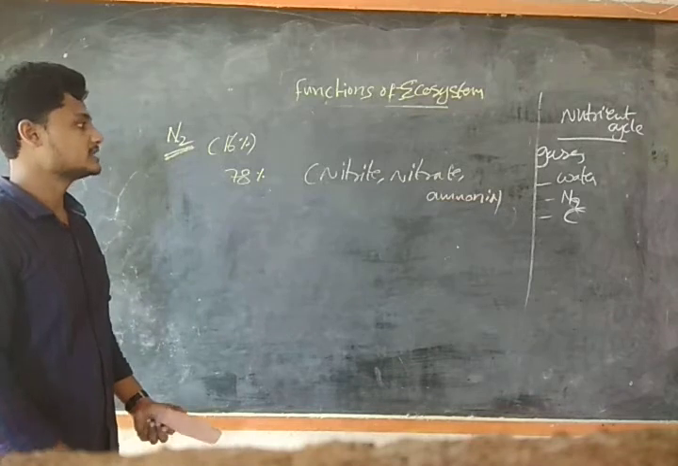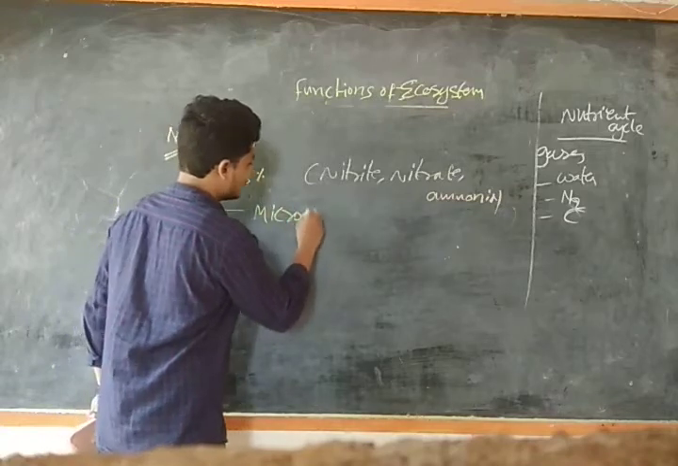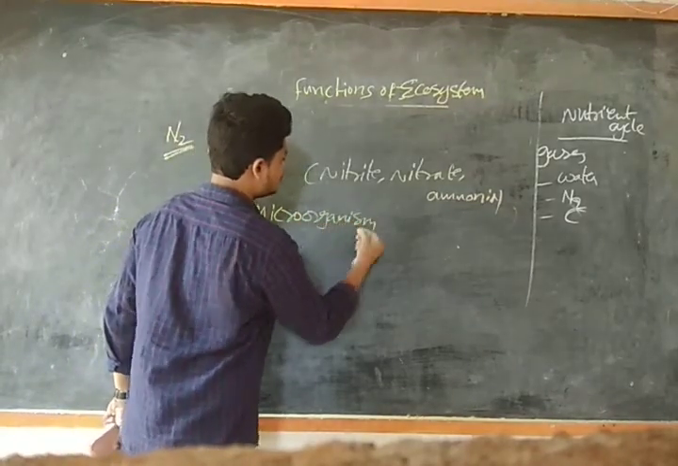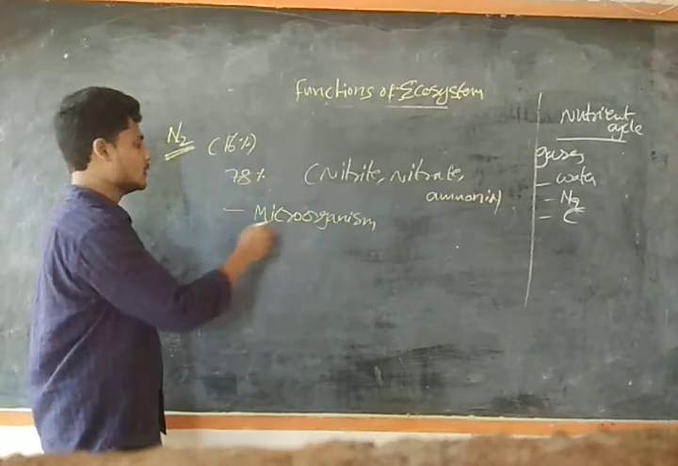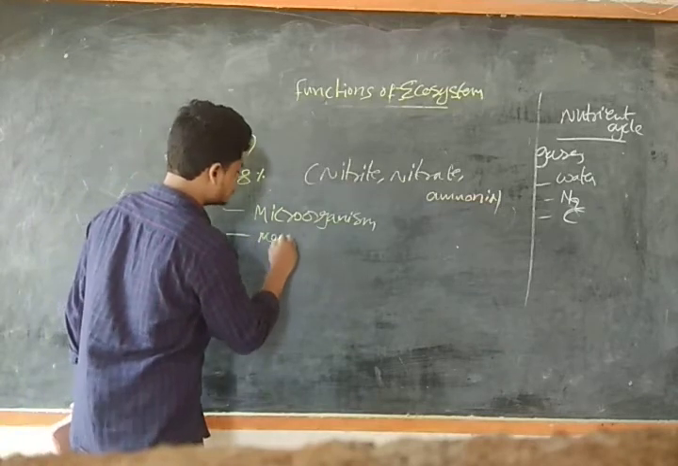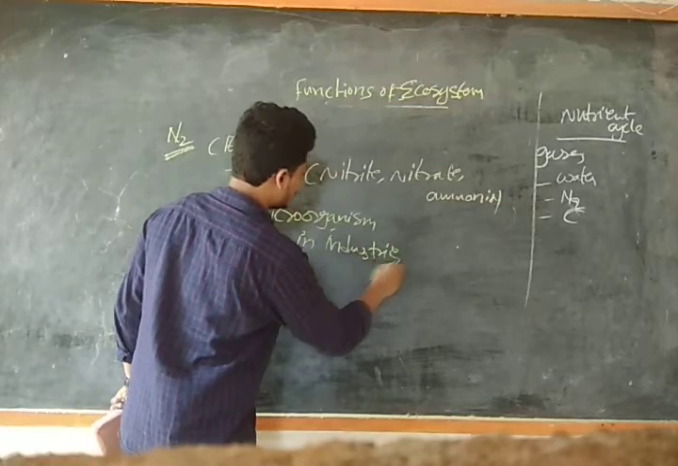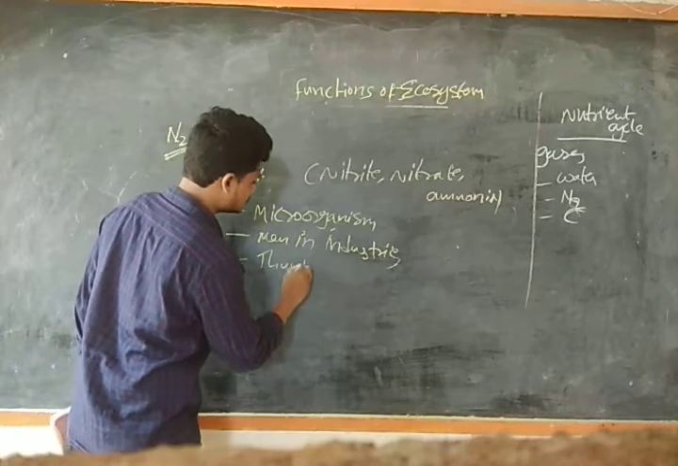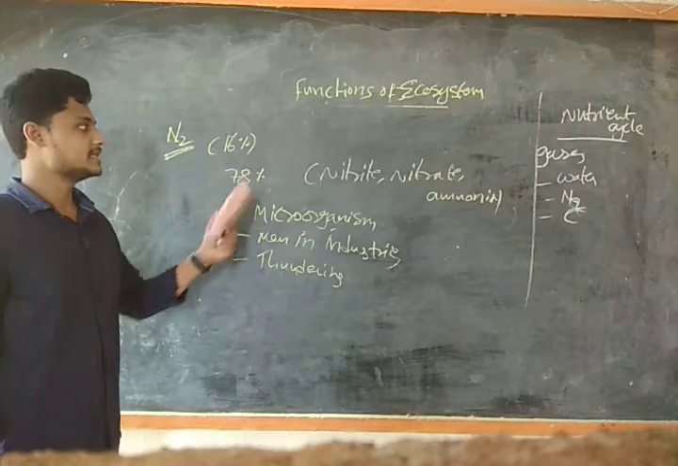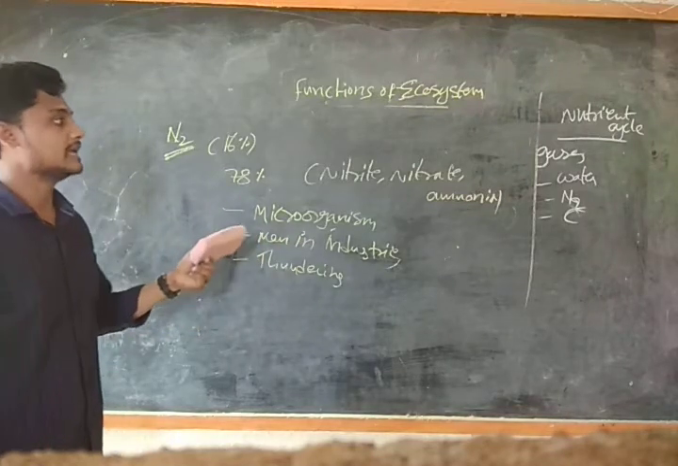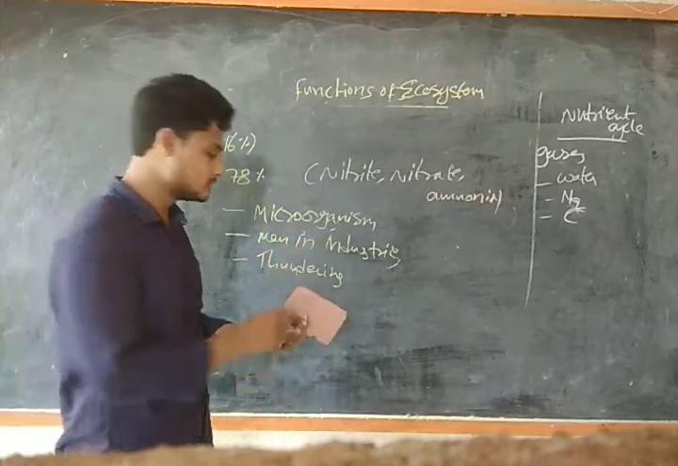First of all, we have conversion through microorganisms. Through the microorganisms, we can convert the elemental nitrogen into nitrate or ammonia. And man converts it in industries. The third one is through thunderbolts or thundering. These 3 processes will convert the elemental nitrogen into usable forms. First of all, we will see how the elemental nitrogen will be converted to ammonia.